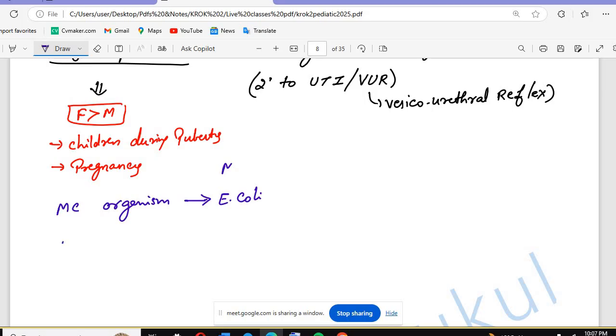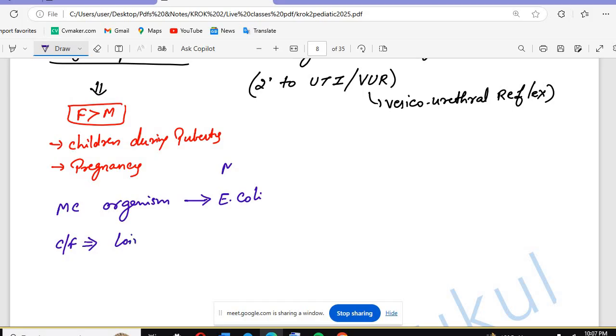What are the clinical features you are going to see in this patient? Let's suppose the patient came with loin pain, fever, and burning micturition. So these are all the characteristic features of pyelonephritis. Because of the urinary tract infection, there can be burning micturition.